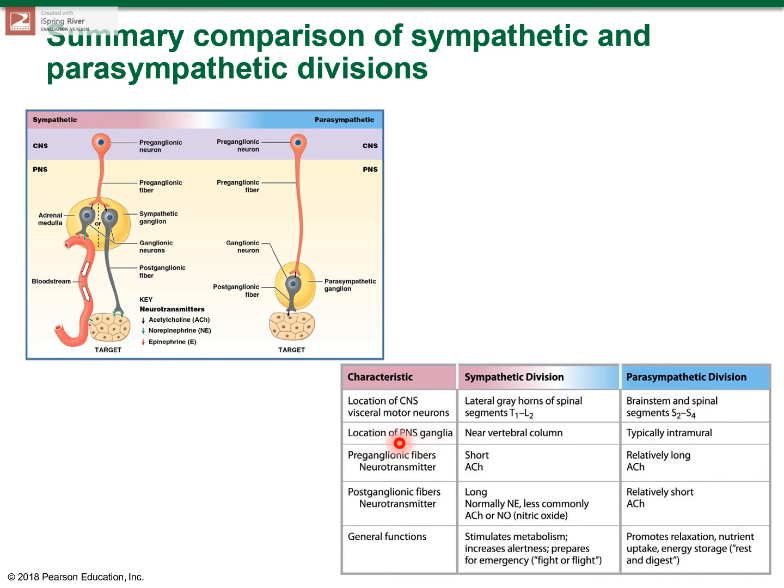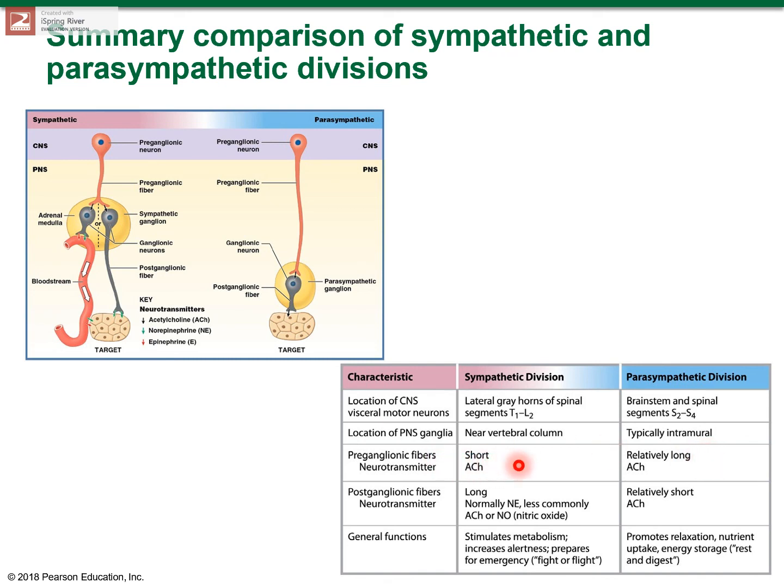Now, the ganglia of the sympathetic nervous system are located near the vertebral column and the spinal cord in the form of paravertebral ganglionic chains. Whereas in the parasympathetic division, they are intramural, meaning they are located away from the vertebrae, closer to the target organ and inside the walls of the tissue. The preganglionic fibers are short in the sympathetic division, but they are relatively long in the parasympathetic division.